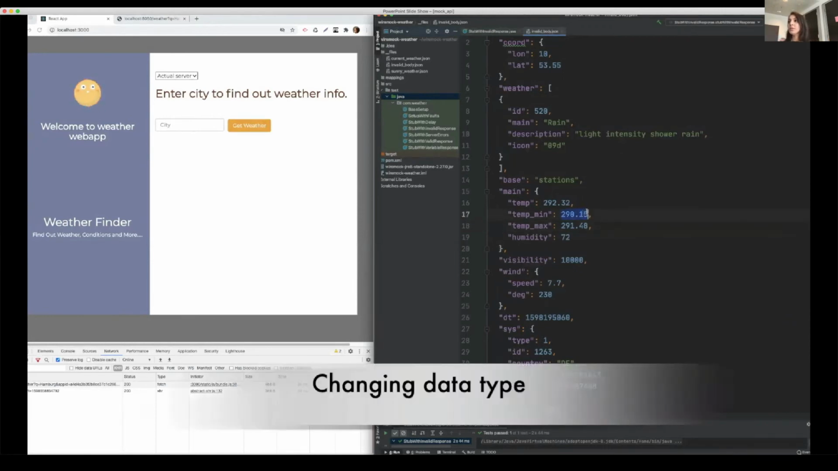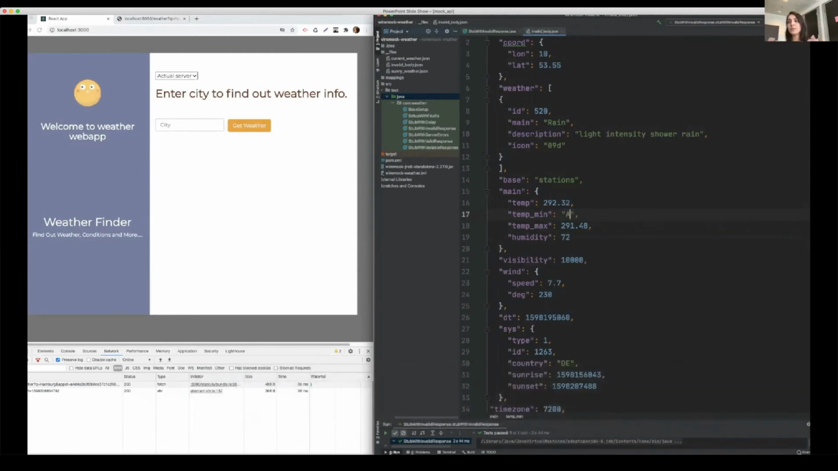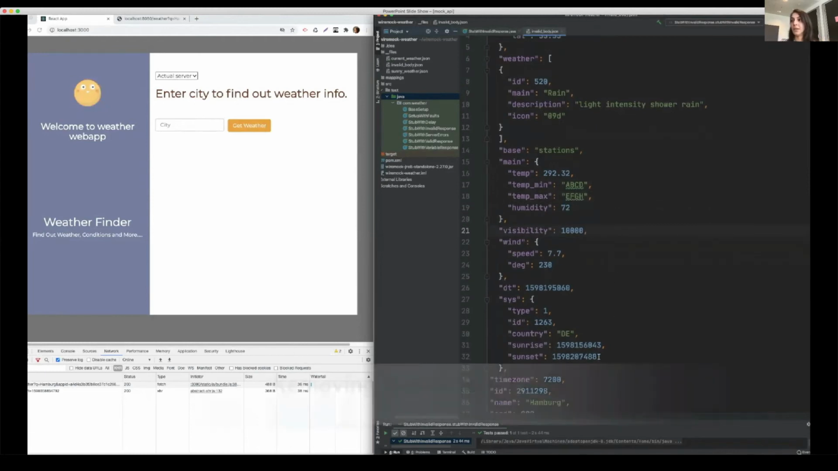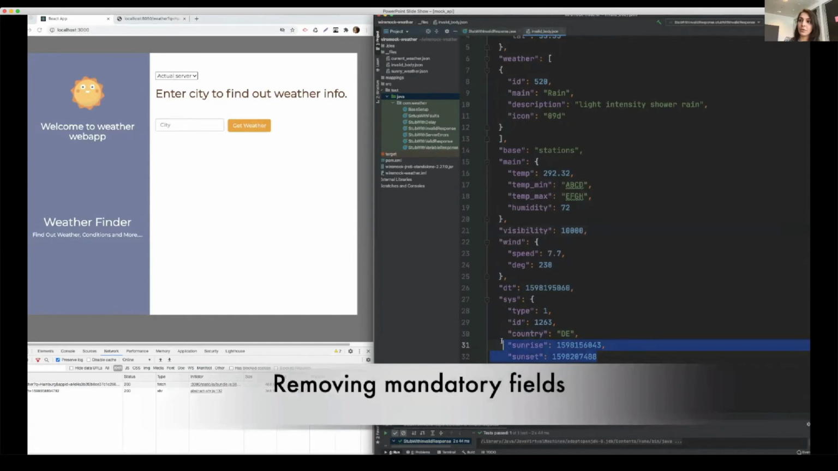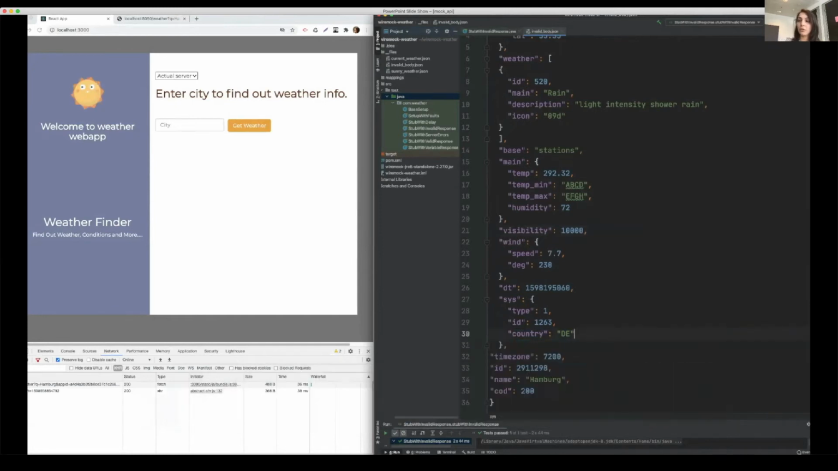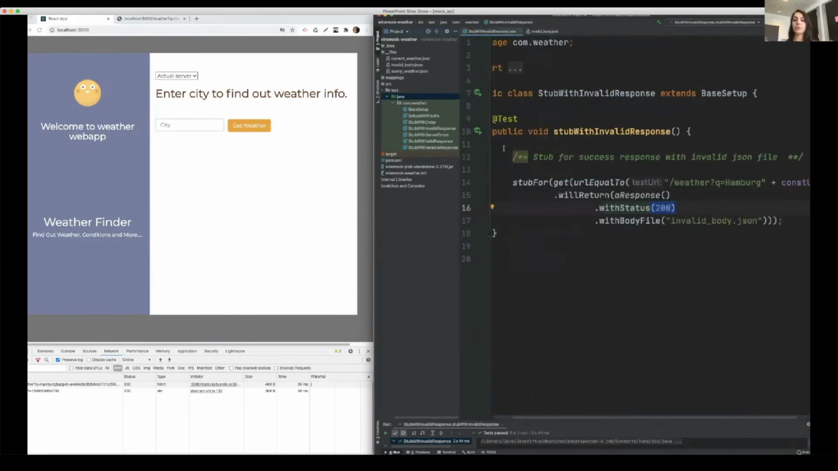As you can see, I'll change the data type from integer to strings. So ABCD for minimum, and for maximum, I'll say something like EFGH. So both of them are now strings instead of integers. And I will remove some mandatory fields like sunset and sunrise. They are mandatory, so I've removed them. So now this file has become invalid. And now I'll run the function. So this is an invalid response which I get.